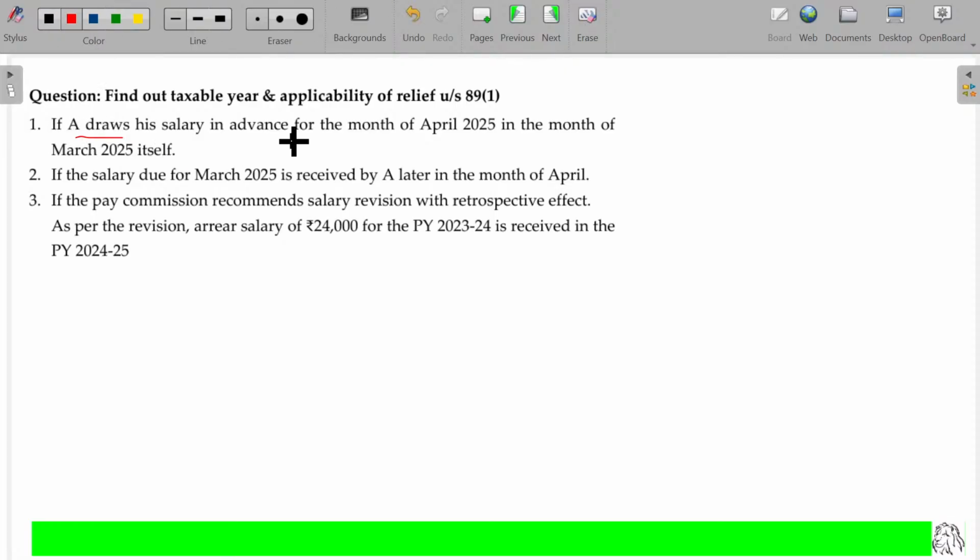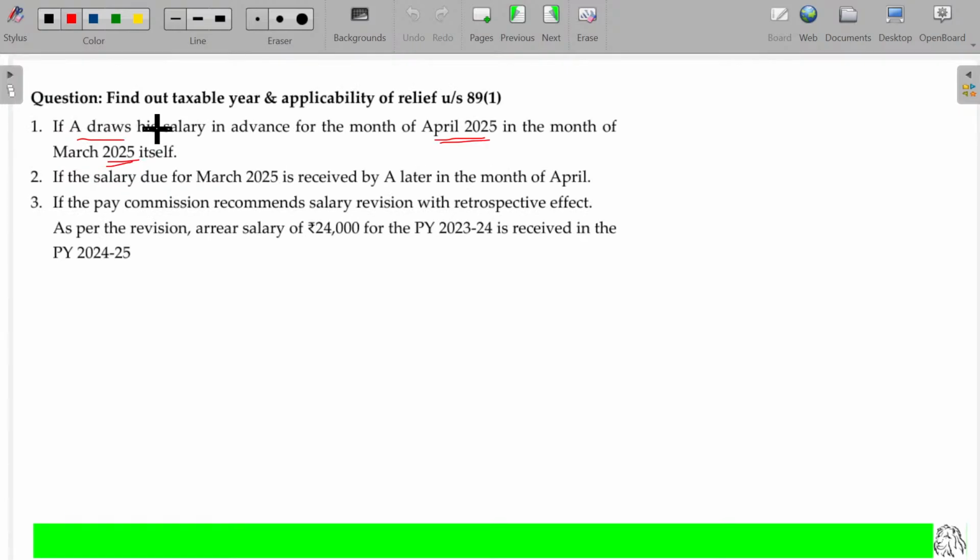Mr. A draws his salary in advance for the month of April 25 in the month of March 2025 itself. We have seen that March month salary will be payable only on 5th of April next month. But if he gets that in advance in this year itself, on 31st March or 25th March, then between these two, whichever is earlier, that payment date will be considered for the taxability. So this income will be taxable for the previous year 24-25. This advance income will be taxable in this year itself.